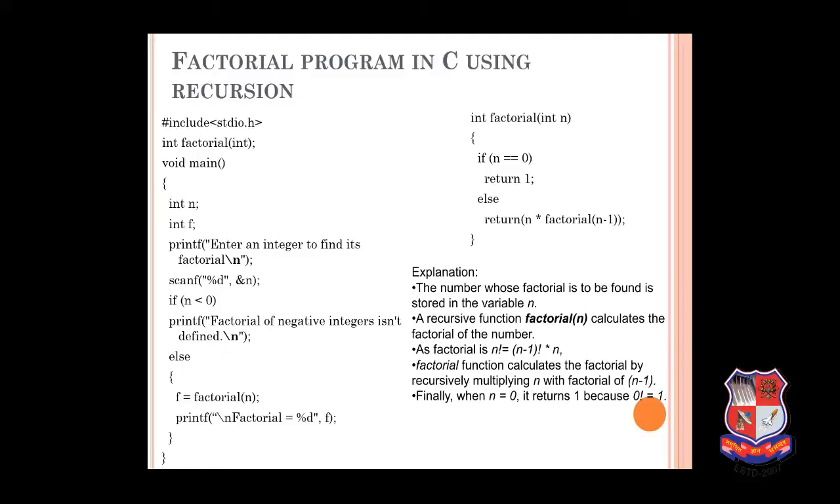As we can see here, the number whose factorial is to be found is n. The recursive function is factorial of n, which calculates the factorial, and factorial n is equal to factorial of n minus 1 into n. The factorial function calculates the factorial by recursively multiplying n with n minus 1. Finally, when n's value is 0, it will return 1 because the factorial of 0 is 1.